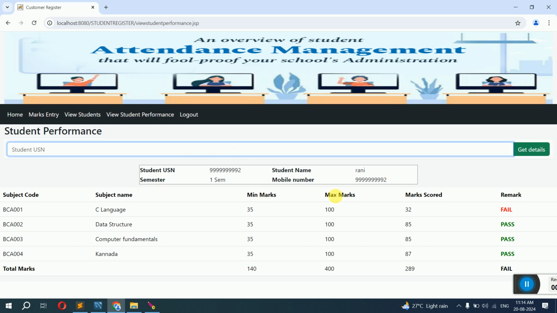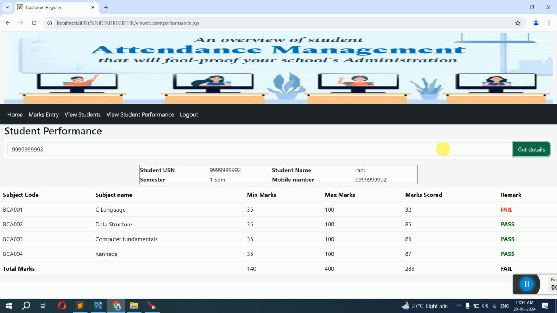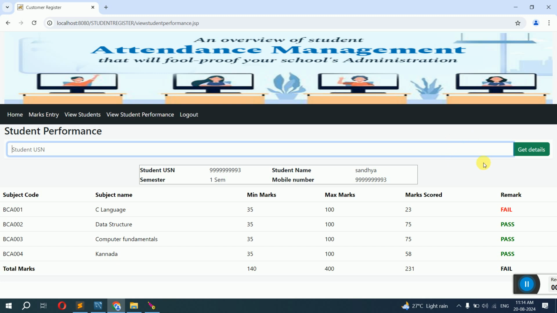So there is another name called Rani. All are failed. The first subject, I have failed everyone. So in all three, none of them have passed. Okay, so like this, the staff can view the result.